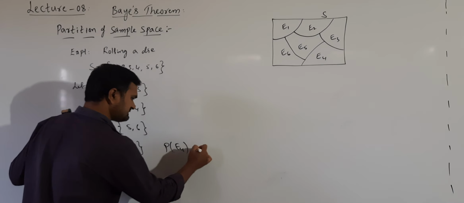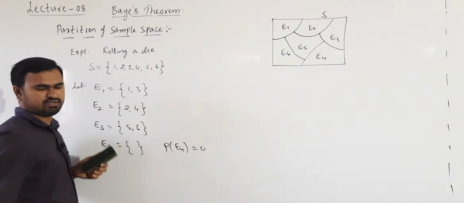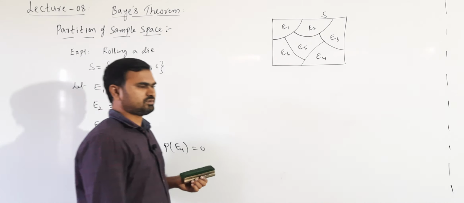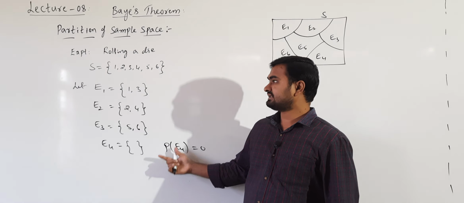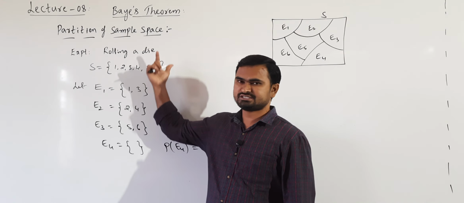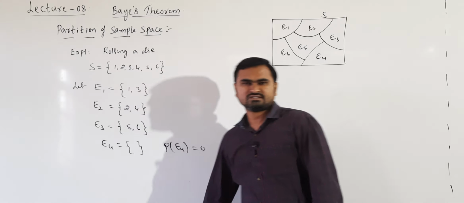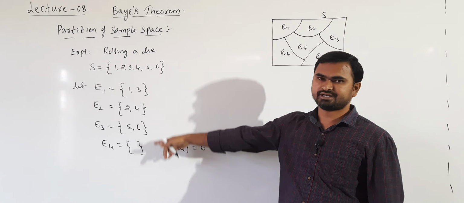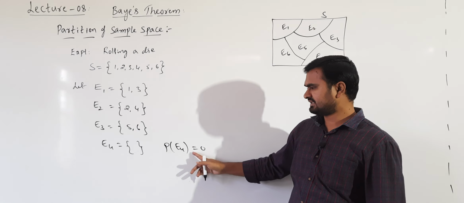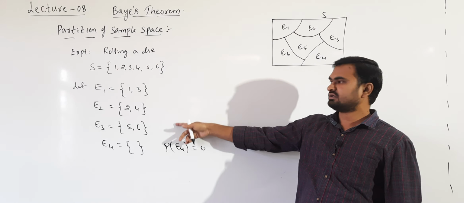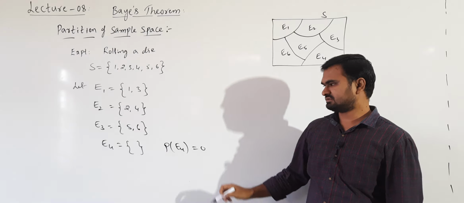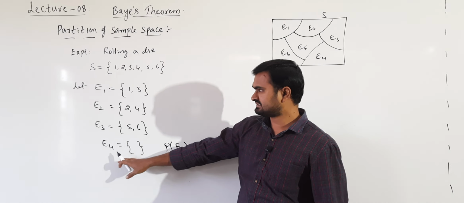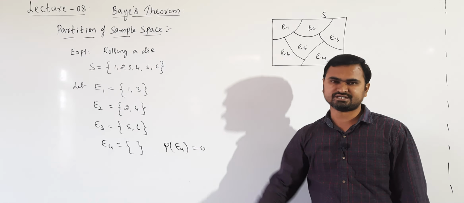The probability of E4 is 0 because the number of elements is 0 here. So, the probability of occurrence of the fourth event is 0. Now, can we say that these 4 are forming the partition? Here these 4 are not forming the partition because the probability of occurrence of each event should be non-zero. So, when I include E4 like this, these are not forming the partition.